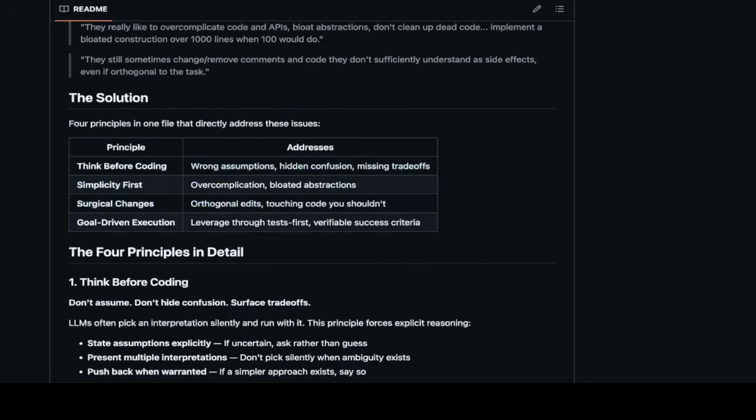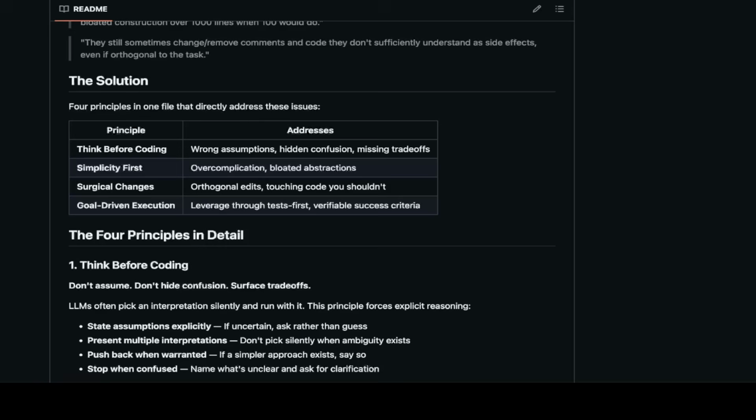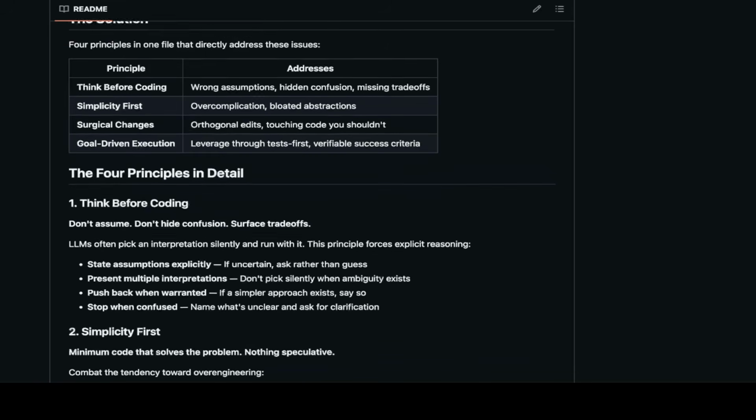I think overall these 4 principles address the 2 major points. First, you have to think before coding, and second, don't overcomplicate things. And that's basically the key principle of doing things, which generally applies to a lot of other things. But this is a great set of guidelines for coding, and they put it into a CLAUDE.md file.